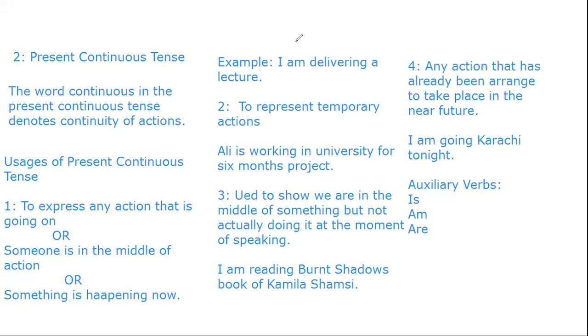We have to discuss now the various usages of the present perfect tense along with multiple examples.